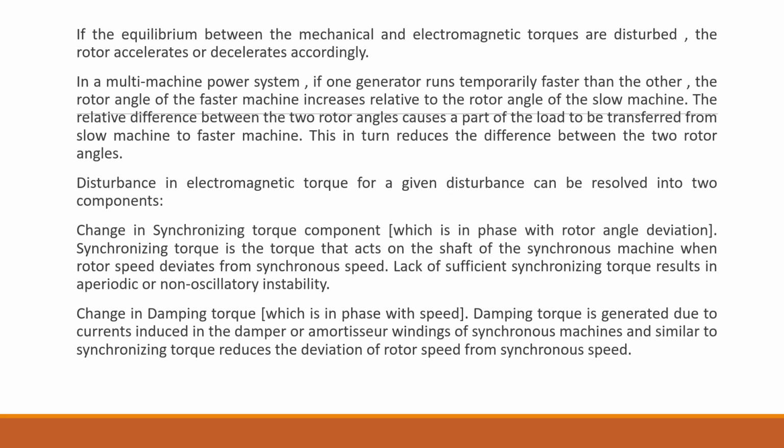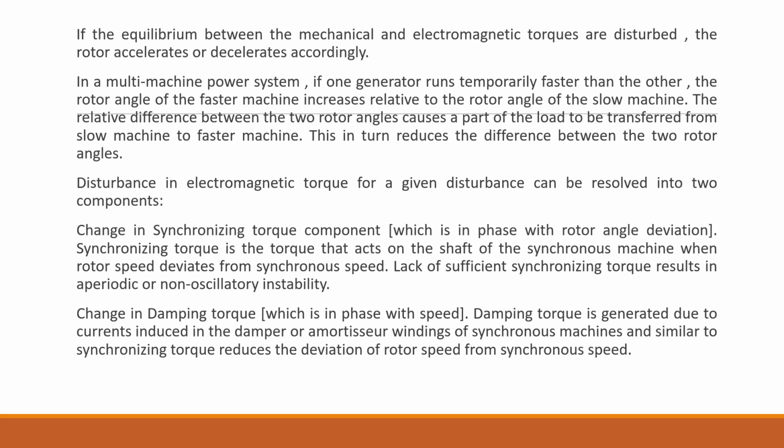In a multi-machine power system, there are two possibilities for a generator. All the generators will be running with the same speed, but if one of the generators runs faster than the other, the generator running at a slower speed will transfer its load to the generator running at a higher speed. Whenever there is a difference of speed between the two generators, the rotor angle of the faster one increases relative to the slower one. So in order to bring it back, the power system tries to reduce the rotor angle by transferring the load from the slower machine to the faster machine.